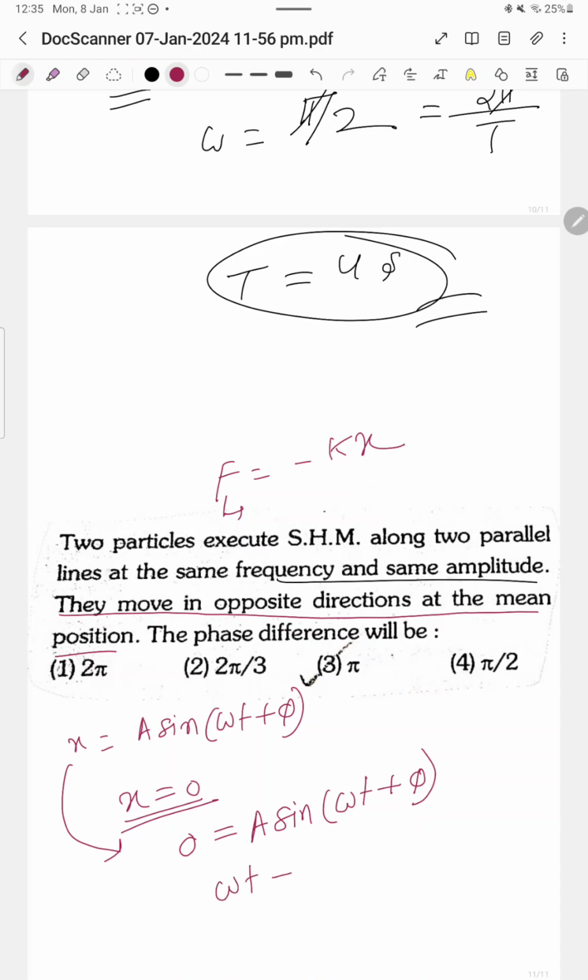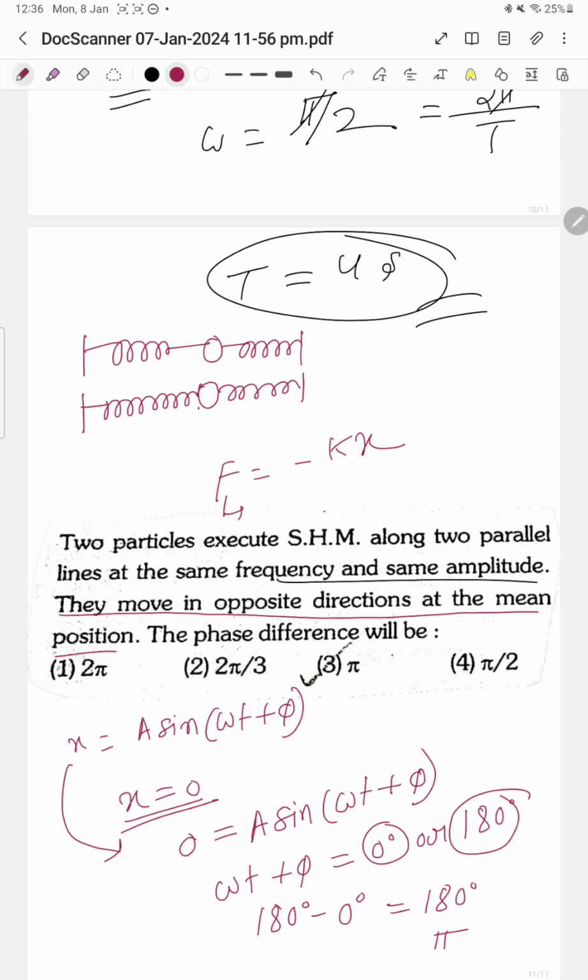So omega t plus phi equals 0 degree or 180 degree. Since the two particles are going in opposite directions, the phase for one is 0 degree and the other is 180 degree. So the phase difference will be 180 degree minus 0 degree, which equals 180 degree or pi.